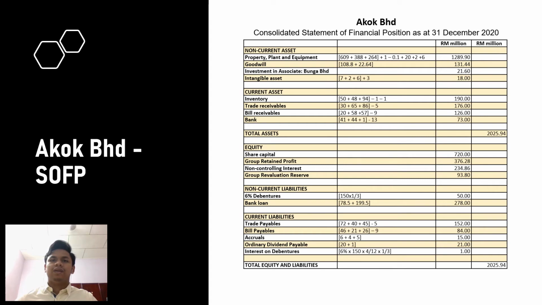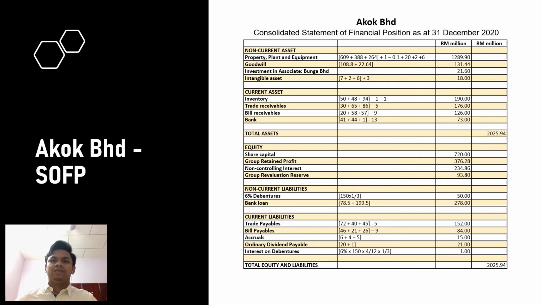The second item under NCA is goodwill taken from question A and question B. So the amount will be 131.44 million. The third item is investment in associate Bunga Berhad. The amount will be taken from the calculation of investment in associate in question C. So the amount will be 1.6 million. The intangible asset 7 million plus 2 million plus 6 million will be taken from the SOFP, and 3 million is from brand that is taken from allocation, which is identified but not recognized yet. So the total of IA is 80 million.